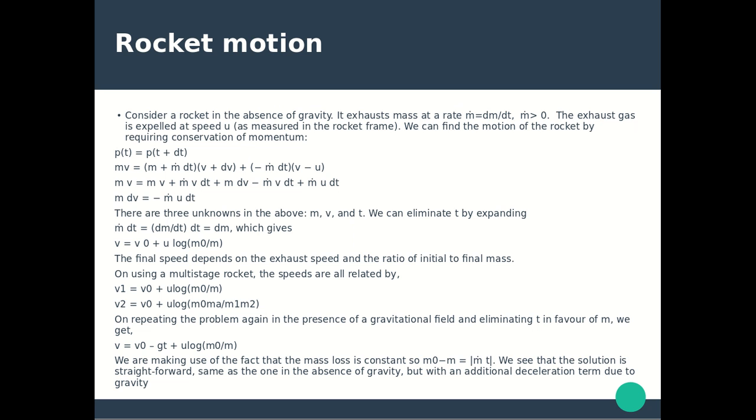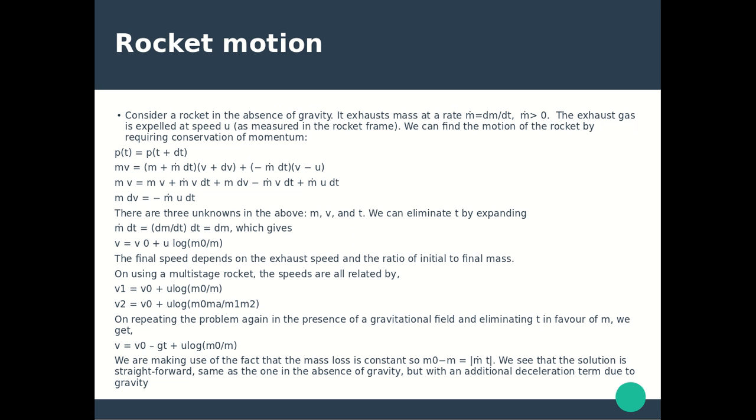Note that it does not matter how quickly you expel the mass. This is sensible, as the thing that sets the final momentum is the total momentum of the gas that has been expelled. The rate at which it was expelled is irrelevant. For a multi-stage rocket, the speeds are related by v1 = v naught + u log(m naught/m), v2 = v naught + u log(m naught m/(m1 m2)).